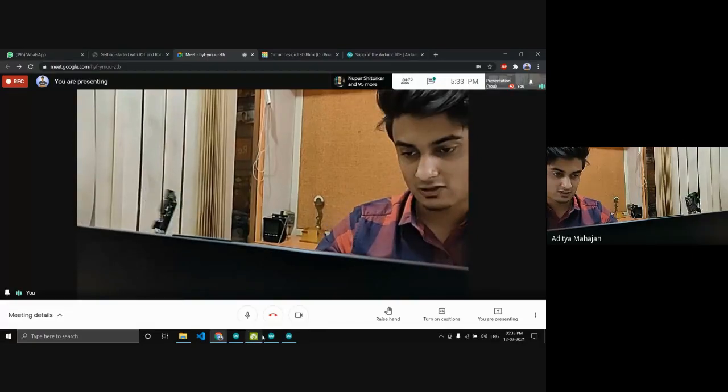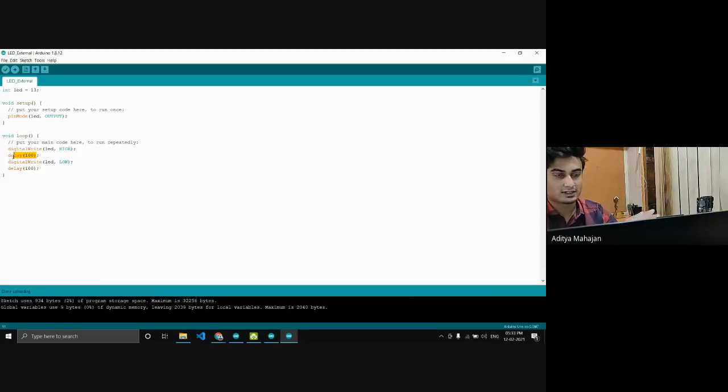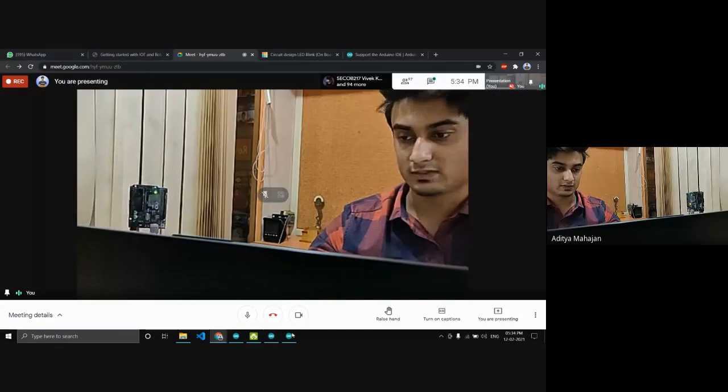So that's the basic concept. This delay function basically instructs the Arduino to stop execution. It holds your execution for the designated amount of time. Here it's 100 milliseconds, which is 0.1 seconds. And it says now turn it off for another 100 milliseconds, which is again 0.1 seconds. So this code tells the Arduino to turn on for 0.1, turn off for 0.1. That's it, and this is the onboard LED example.